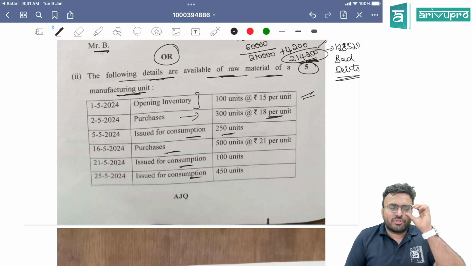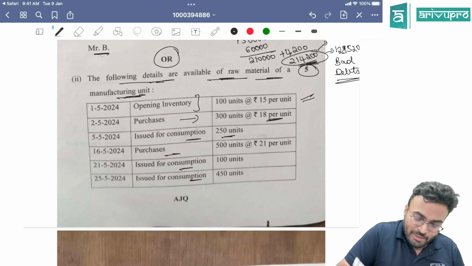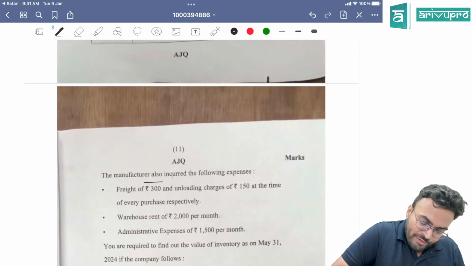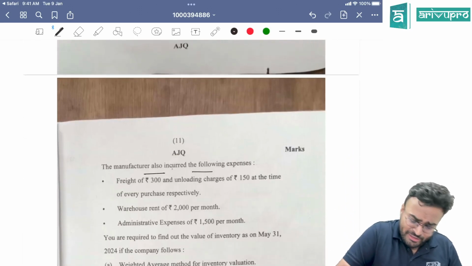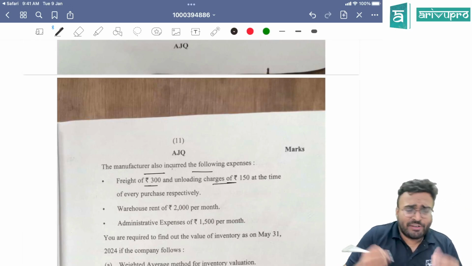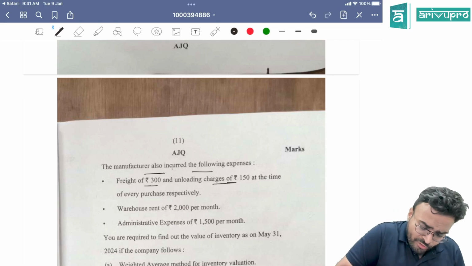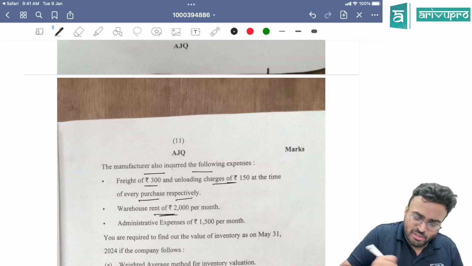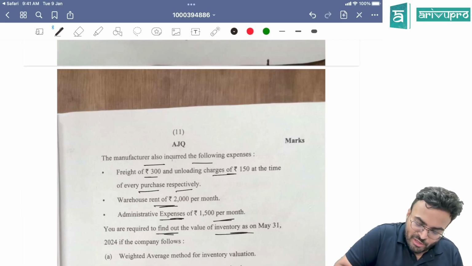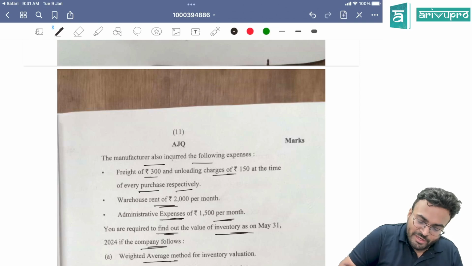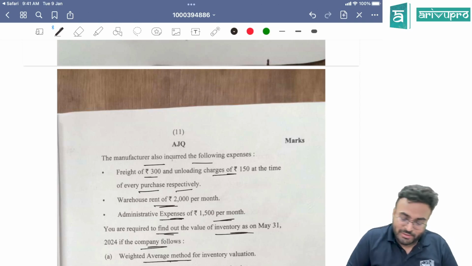We have these kind of questions in the study material as well. 5-mark question from inventory. Manufacturer also incurred the following expenses. Freight 300, unloading 150. Let him incur. No problem, for every purchase respectively. Warehouse rent is also there. Administrative expense is also there. You are required to find out the value of inventory if the company follows weighted average method or FIFO method.